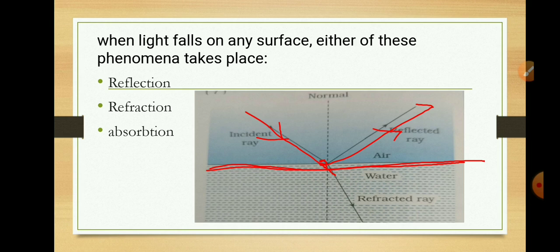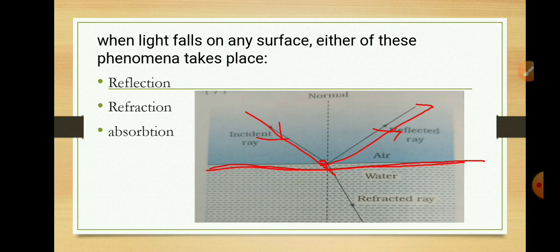For example, plain glass is transparent, because when light falls on it, all the rays of light pass through it. This process of allowing rays to pass through is called transmission of light. As I told, examples are glass or water.